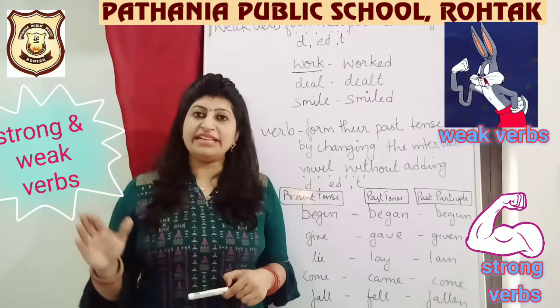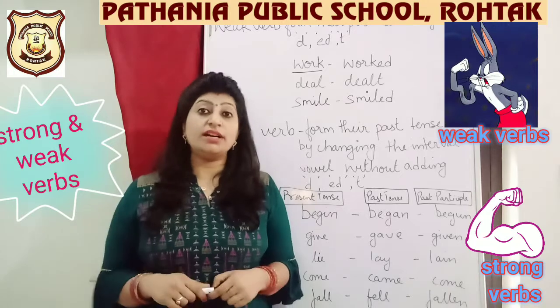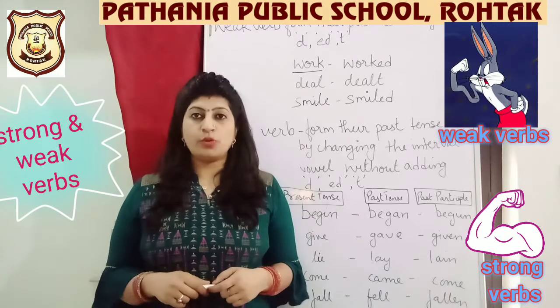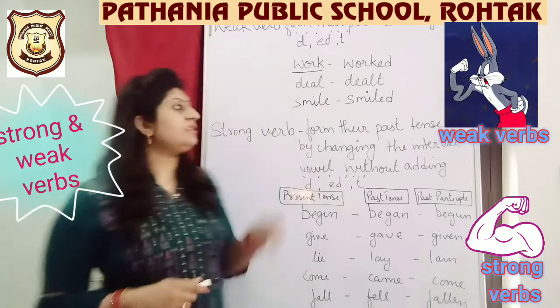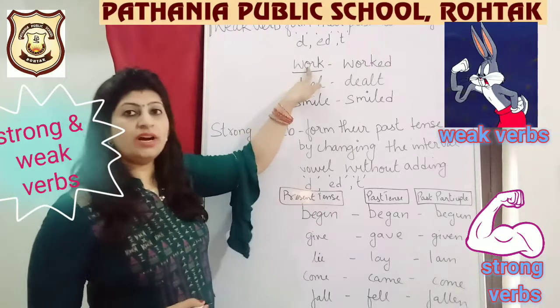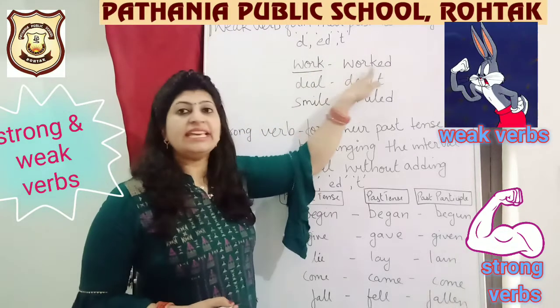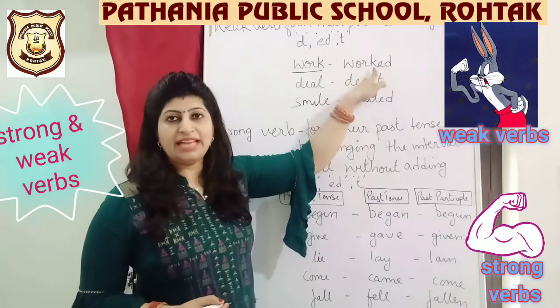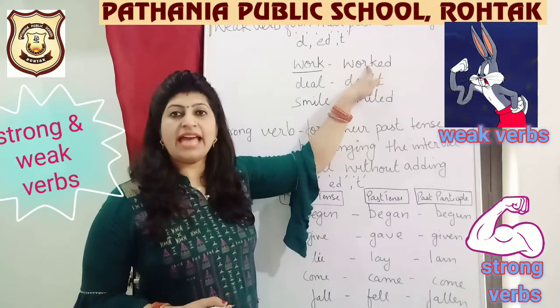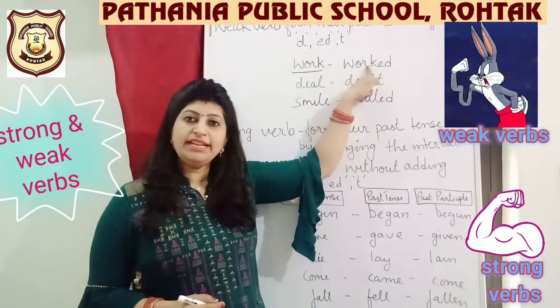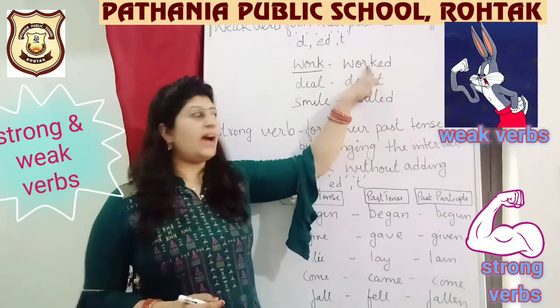So he has completed his work and he had worked hard. So worked is showing past tense. The form of verb work has become worked. ED has been added to show us that the action has already taken place in the past.